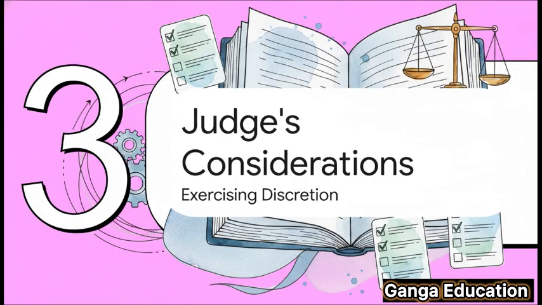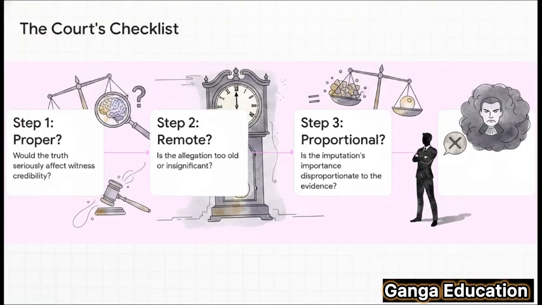So, you might be wondering, how does a judge actually make this decision? Is it just their own gut feeling? Not at all. The law is very clear about this. Section 151 gives the judge a specific checklist they have to follow. Let's walk through the judge's mental checklist, step by step.